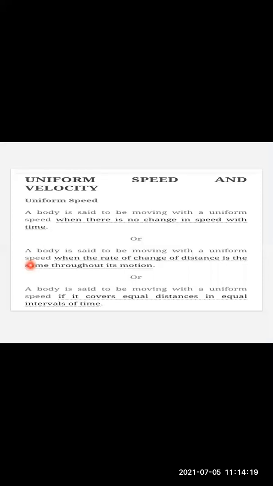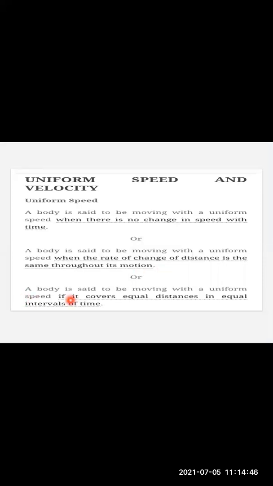Or you can also say a body is said to be moving with a uniform speed when the rate of change of distance is the same throughout its motion. Okay, so the next definition of uniform speed is that the rate of distance is going to be the same. It means for every definite time interval, he is going to cover that particular distance.